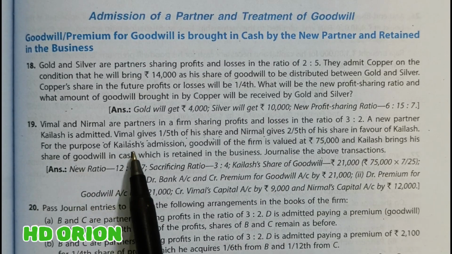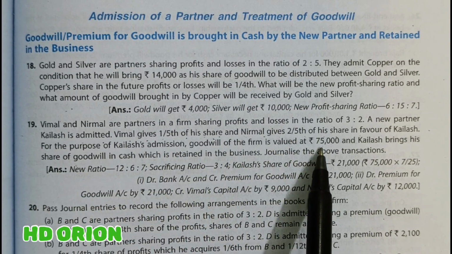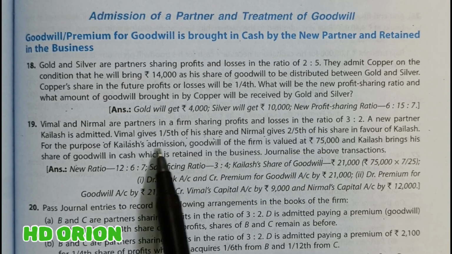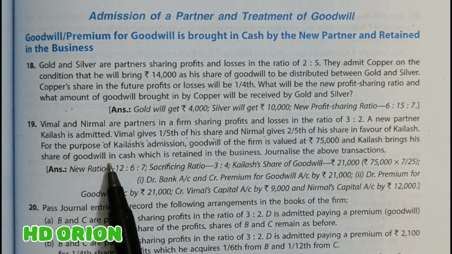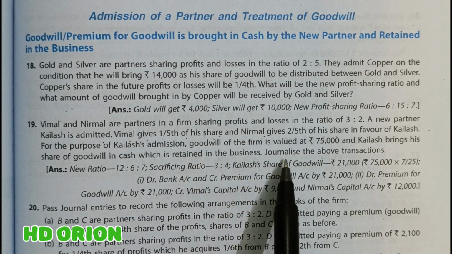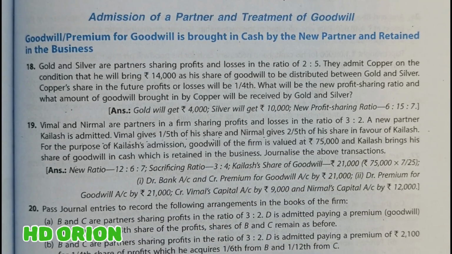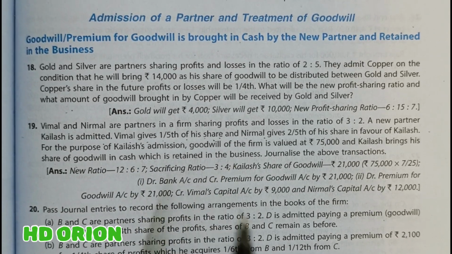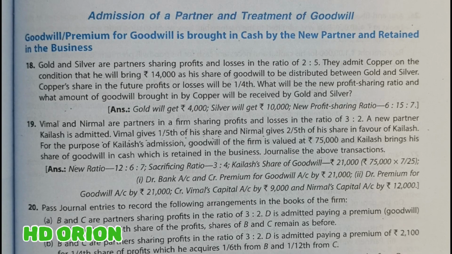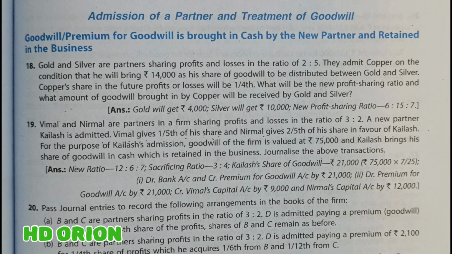Fine. For the purpose of Kailash admission, goodwill of the firm is valued at rupees 75,000. This is the firm's goodwill, not new partner Kailash's portion of goodwill. And Kailash brings his share of goodwill in cash, which is retained in the business. Journalize the above transactions. Even if this sentence is not written, it is assumed to be retained in the business. The amount which the new partner is bringing as a portion of goodwill will be retained in the business unless the question asks us to withdraw it by the partners. Fine. So let us see the solution.